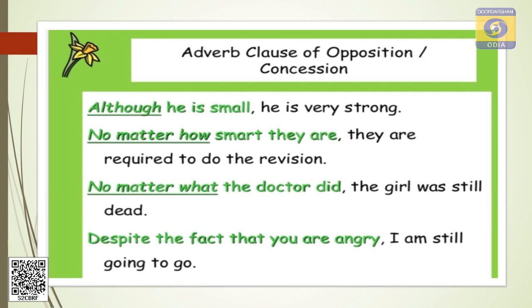So in this case, there is an opposition of two facts. Suppose he is small. A small boy generally is not strong. But here the thing happens. The opposition happens. That means this is the adverb clause of concession. Although he is small, he is very strong. It is not normal. It is unnatural, or it may be some extraordinary quality.